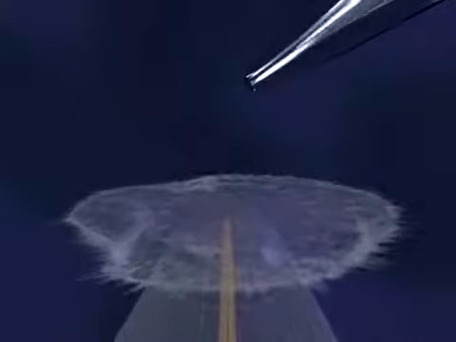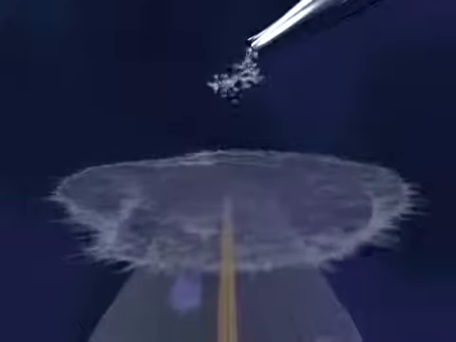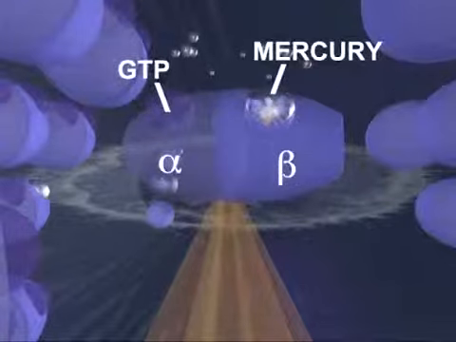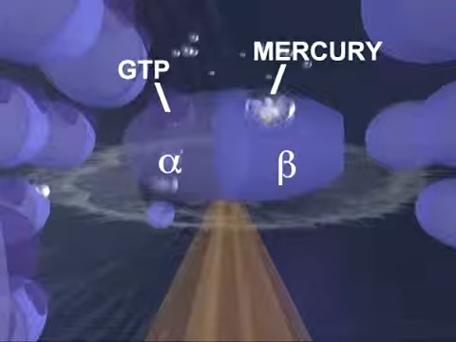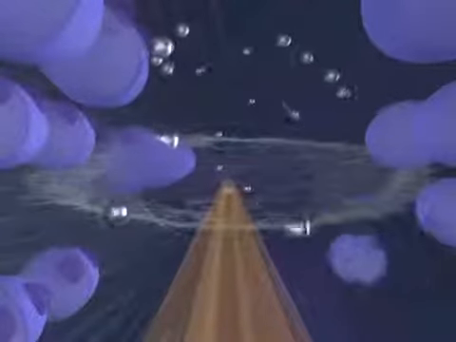As mentioned before, tubulin proteins link together during normal cell growth to form the microtubules which support the neurite structure. When mercury ions are introduced into the culture medium, they infiltrate the cell and bind themselves to newly synthesized tubulin molecules. More specifically, the mercury ions attach themselves to the binding site reserved for guanosine triphosphate, or GTP, on the beta subunit of the affected tubulin molecules. Since bound GTP normally provides the energy which allows tubulin molecules to attach to one another, mercury ions bound to these sites prevent tubulin proteins from linking together.